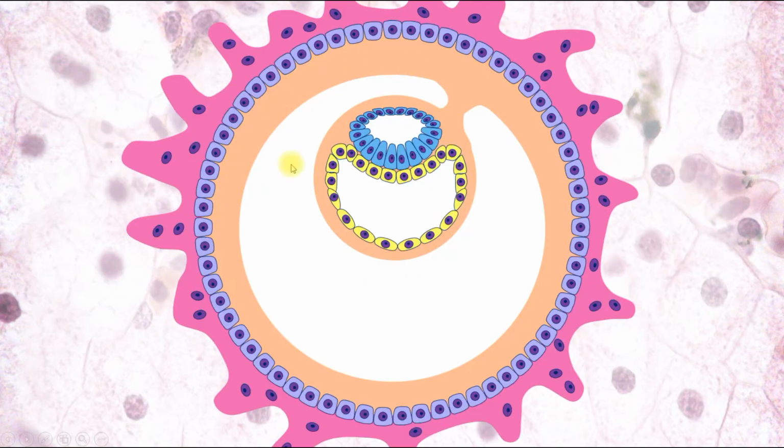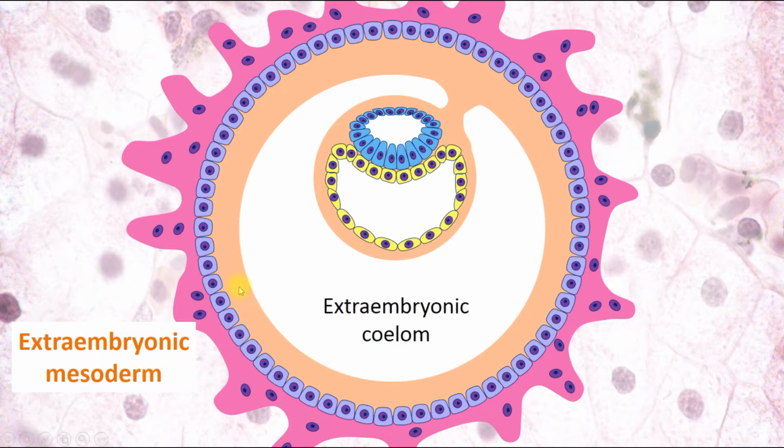And now this mesoderm has a cavity. The cavity arises here, and this extraembryonic mesoderm forms a cavity which is called the extraembryonic coelom. Here we can see this cavity. So it separates the extraembryonic mesoderm which covers the yolk sac and amniotic vesicle from the extraembryonic mesoderm which lines the wall of the blastocyst. Here we can see it.